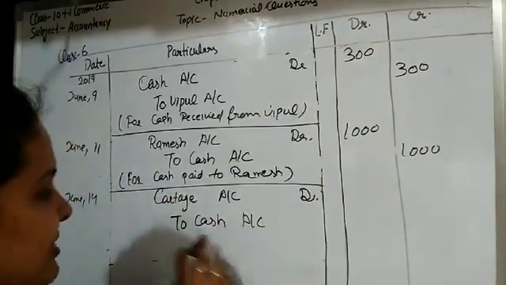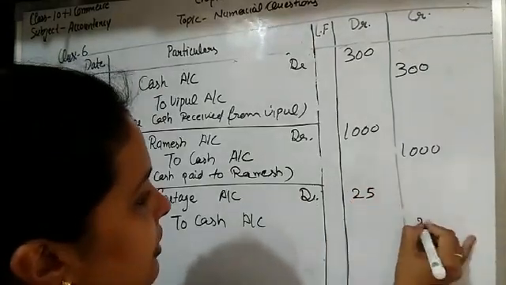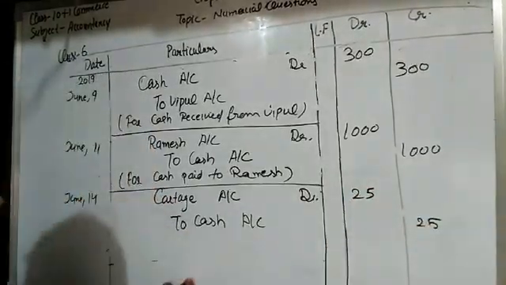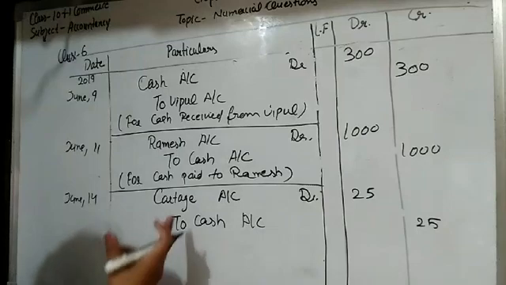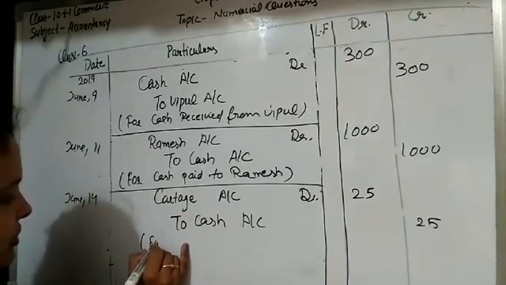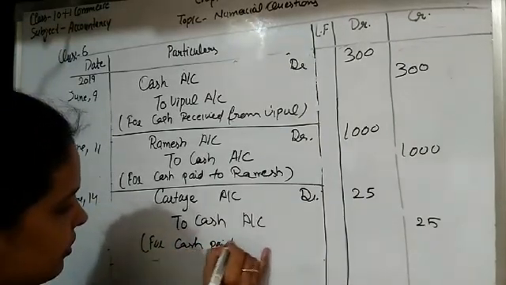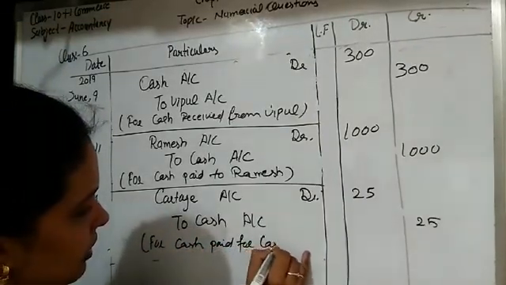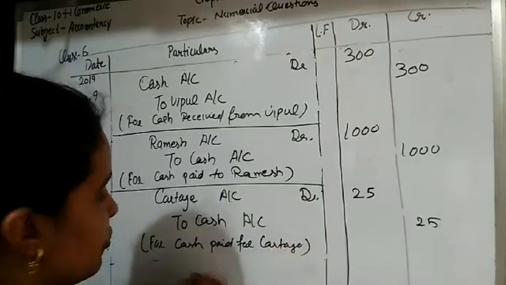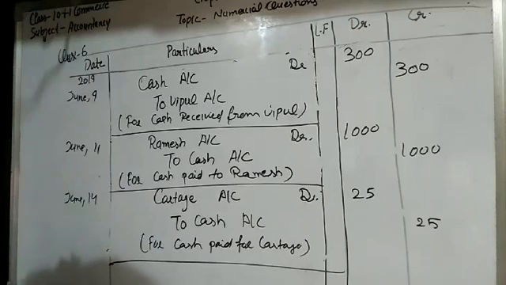So to cash account is credited here, to cash account, and the amount is, student, 25. The amount which is paid in form of cartage is 25 and the narration is for cash paid for cartage. So cartage is expense, that is why cartage account is debited here.